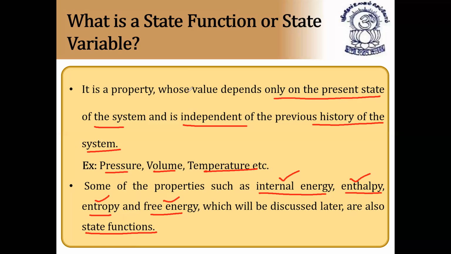So how will they ask questions based on the state function? They will not ask any definition for this in the competitive exam. They'll ask which of the following are state functions, or which of the following is a state variable or state function. They'll give four different options: work, energy, pressure, volume, temperature, anything they can ask. In that, only one will be a state function, and the remaining three will be non-state functions. So I hope it is clear.